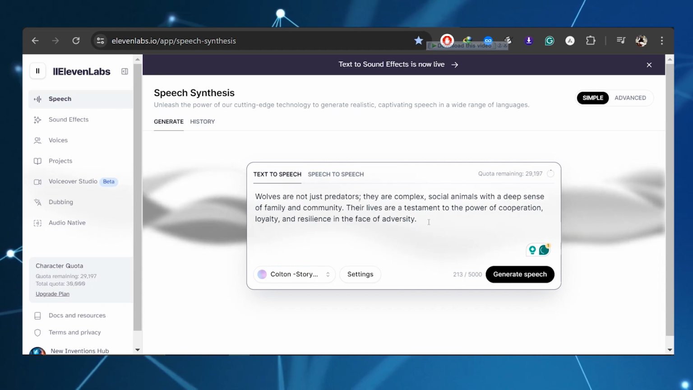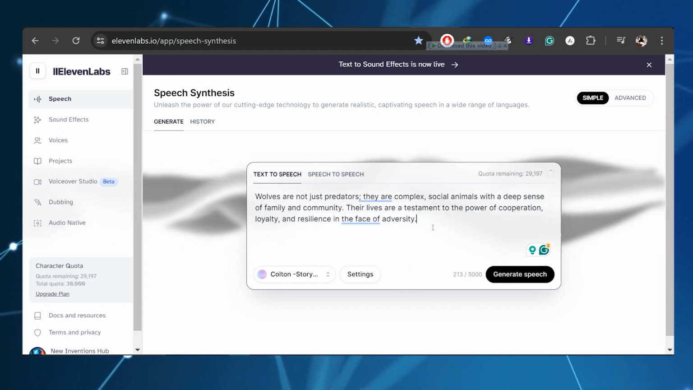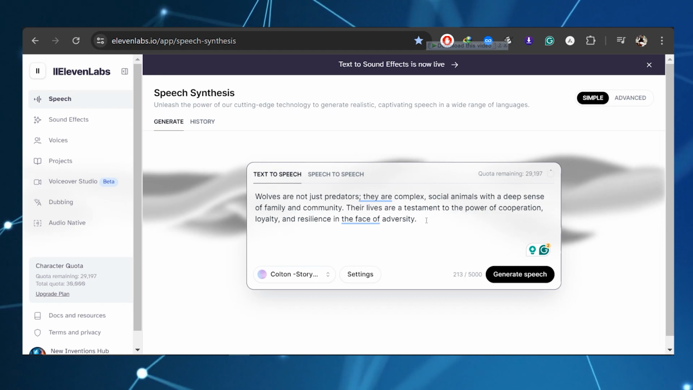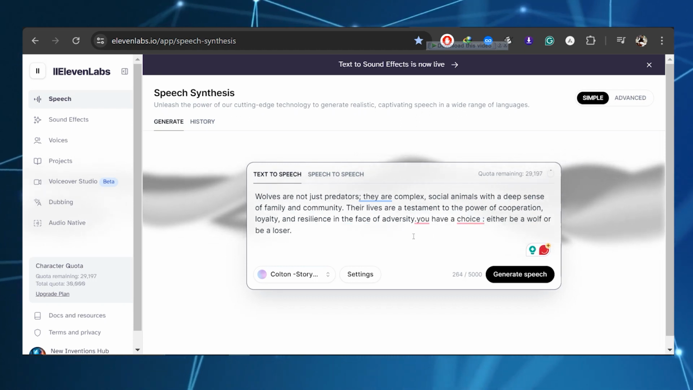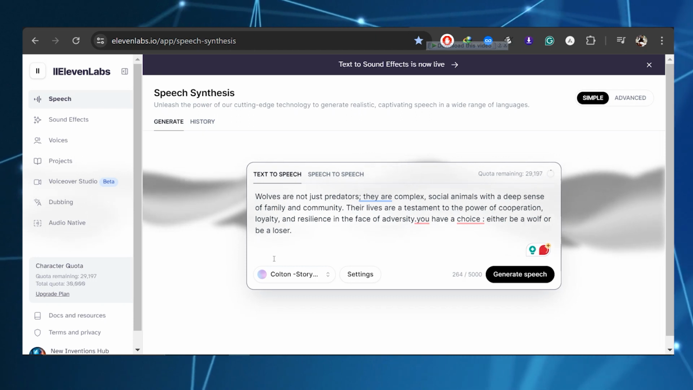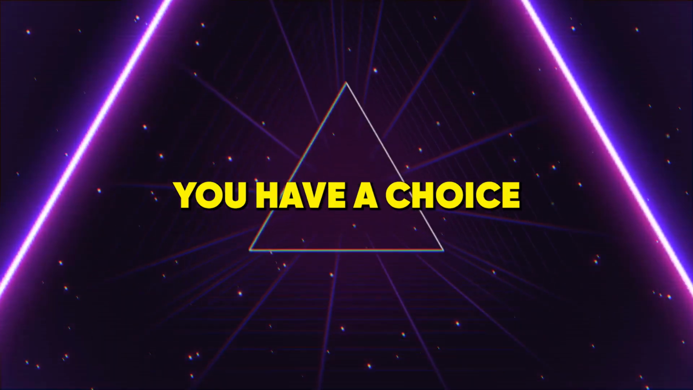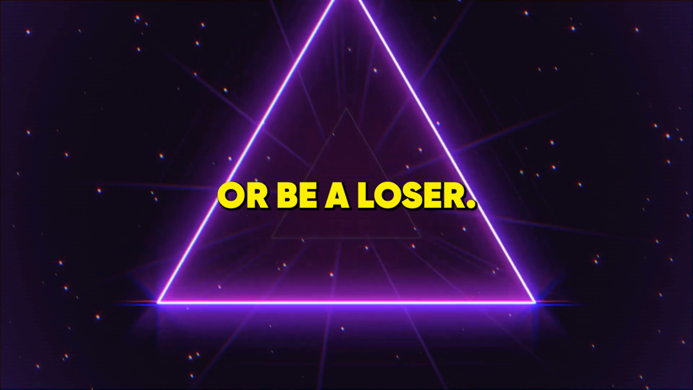But here's the cool part. We're going to tweak the quote a bit. We want it to feel like we're talking directly to the person watching, so they feel emotional and motivated. To make that happen, add an extra sentence at the end of the quote. For instance, you could say, you have a choice, either be a wolf or be a loser, something catchy like that.